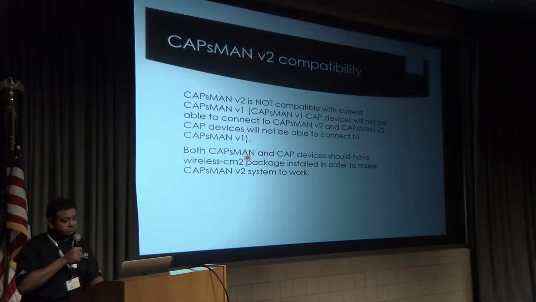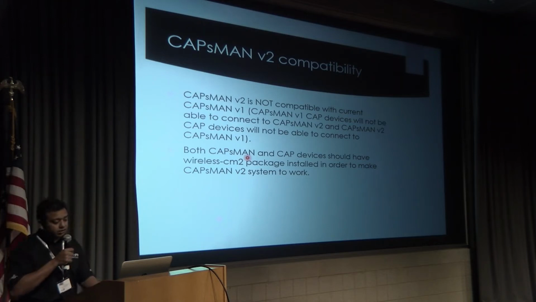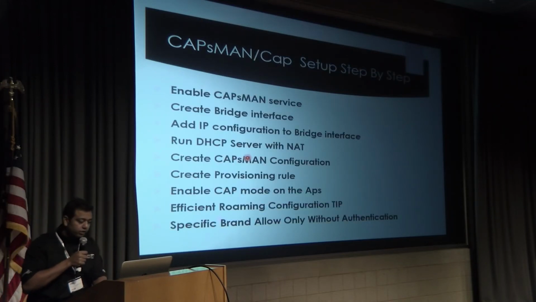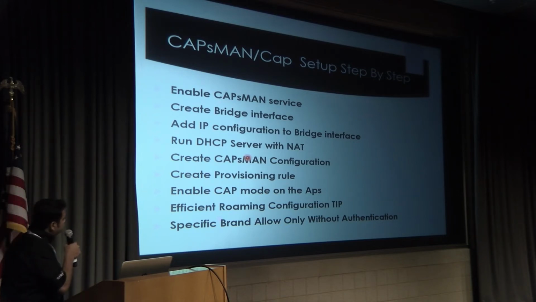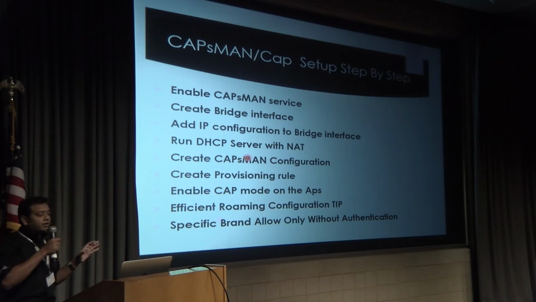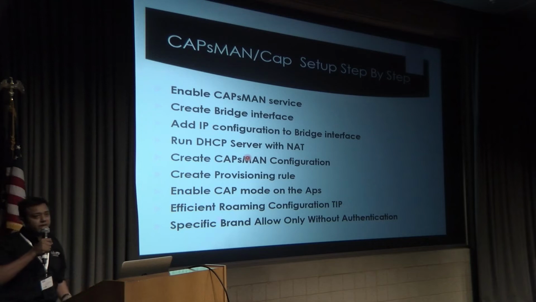And if you have CAPsMAN 2 on a controller and CAPsMAN 1 on a CAP AP, you will not be able to connect. So now we have started with the previous things, where I just want to explain what the CAPsMAN actually is.